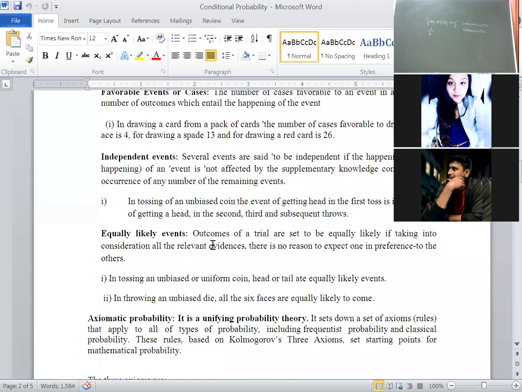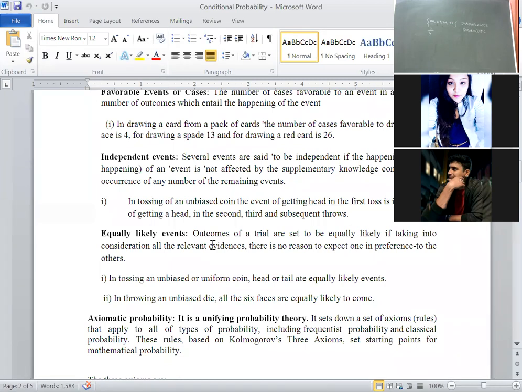Then independent events. Once in the year 2013, I was the moderator. I asked this question: define the following terms with illustration. The first definition, 5 marks definitions we asked, each consisting of 2.5 marks. The first definition I asked is independent events. One fellow has written,